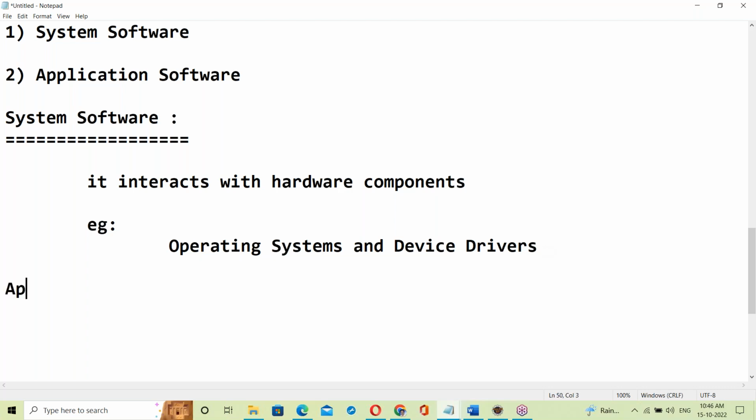Okay, so next one, application software. So what is application software?